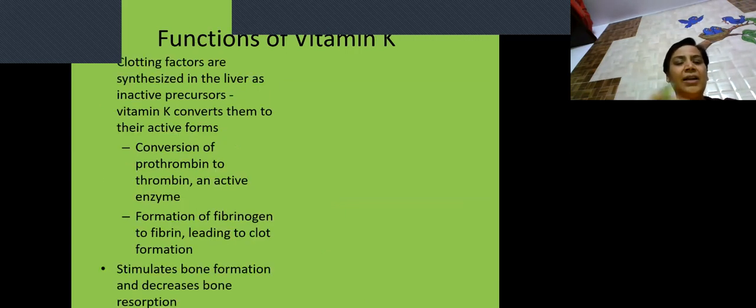Now, what are the functions of vitamin K? The most important function is that it helps in the post-translational modification of the clotting factors. Thereby it converts prothrombin to thrombin, and it converts fibrinogen to fibrin, leading to clot formation. This is how it works. Another function is that it stimulates bone formation and decreases the reabsorption of bone.